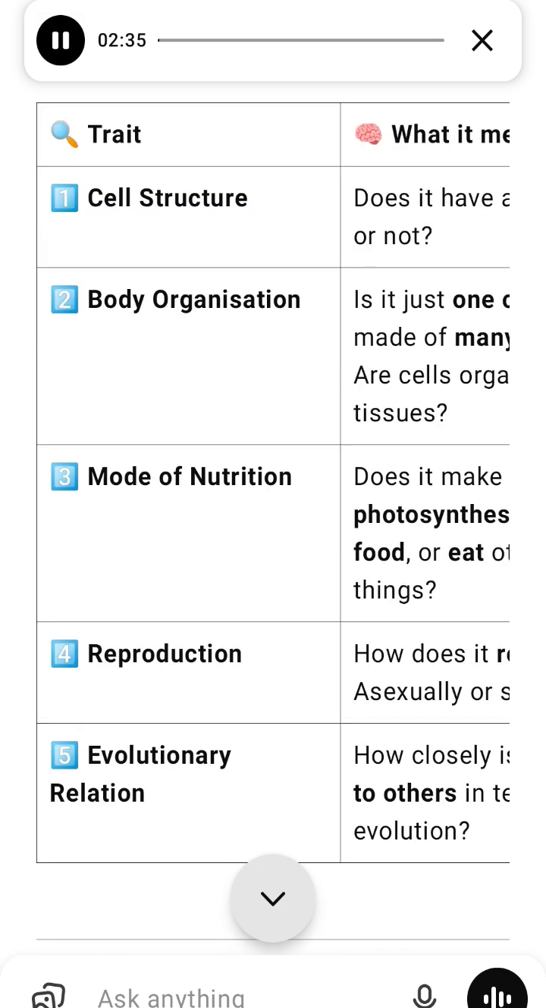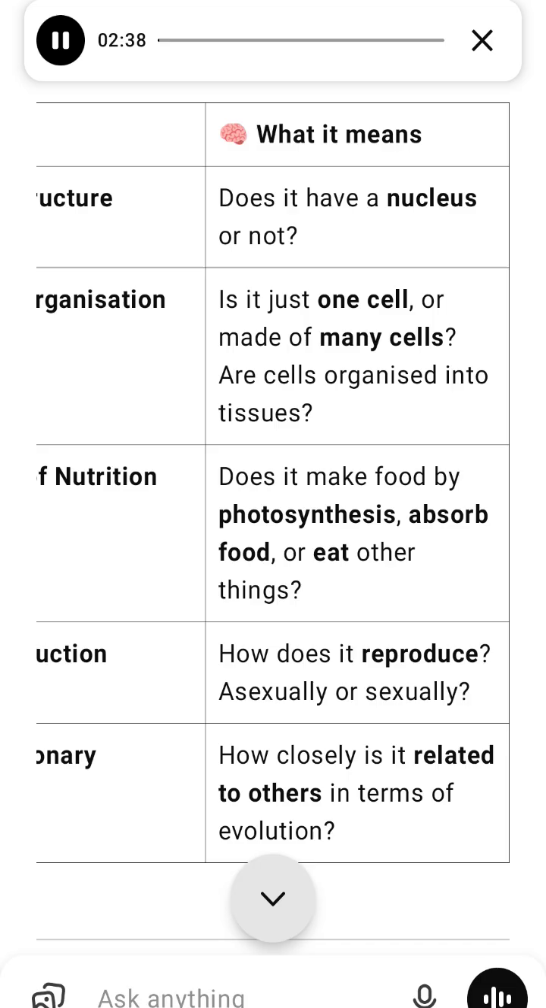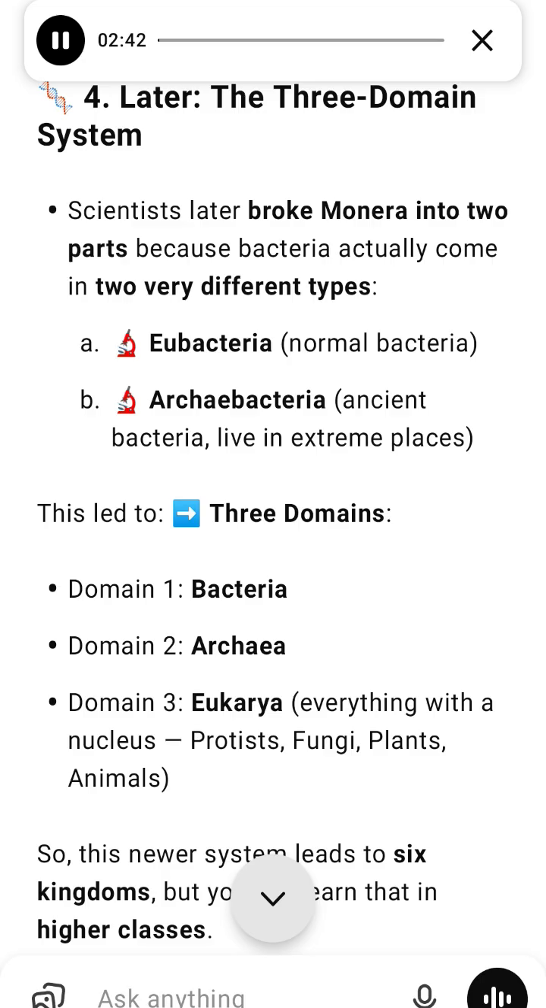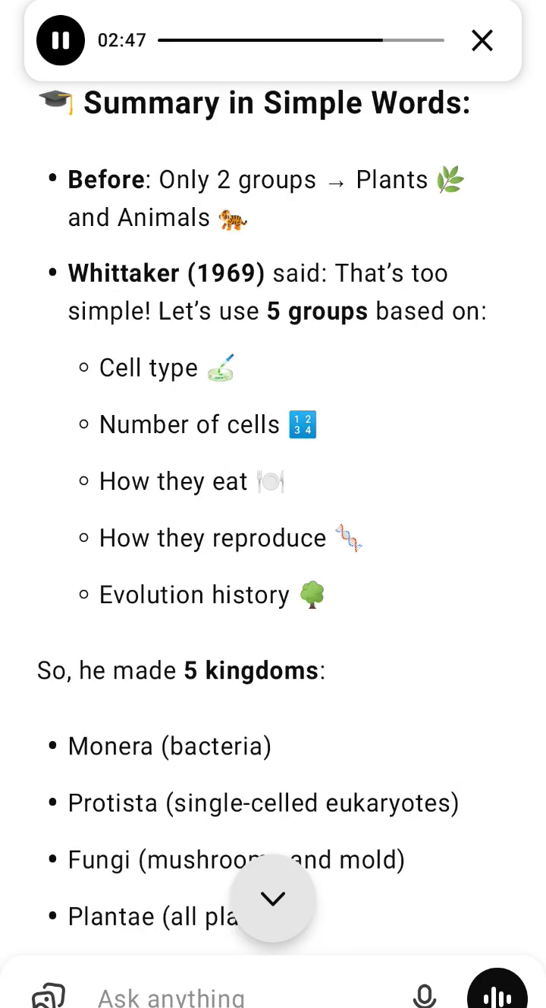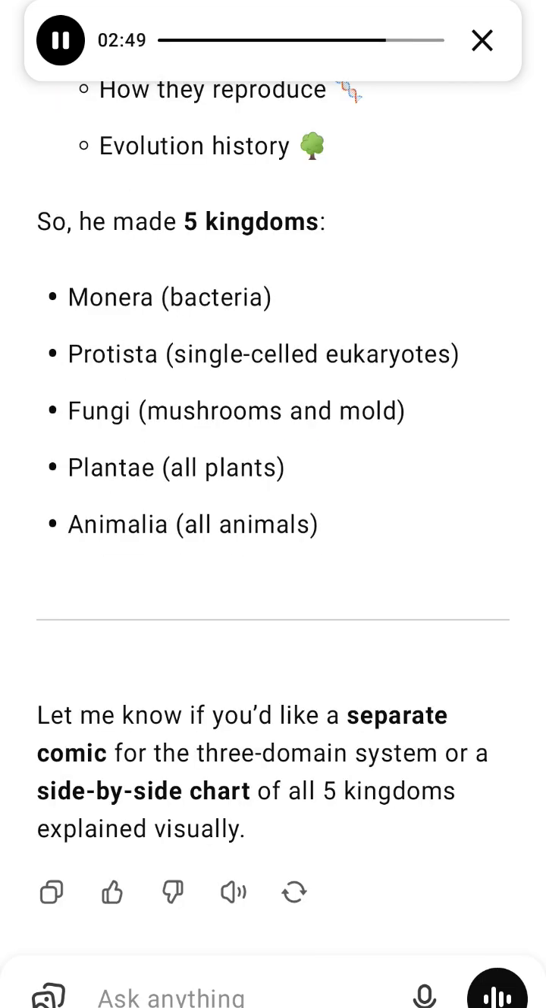Summary in simple words. Before, there were only 2 groups, plants and animals. Whittaker, 1969, said that's too simple. Let's use 5 groups based on cell type, number of cells, how they eat, how they reproduce, and evolution history. So he made 5 kingdoms: Monera, bacteria; Protista, single-celled eukaryotes; Fungi, mushrooms and mold; Plantae, all plants; Animalia, all animals.